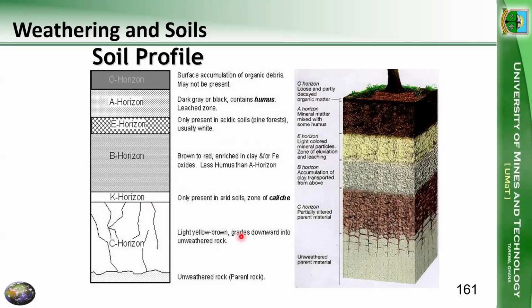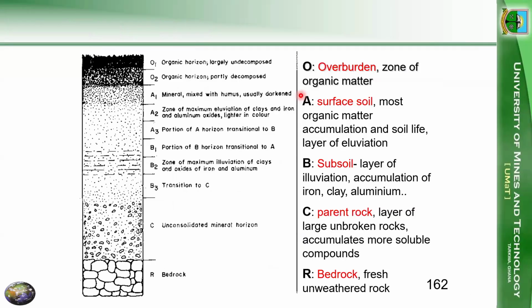Then we can also have the unweathered rock, and then we could have finally the parent rock. In some places, these two can be combined in some texts as the unweathered material. All right. So briefly, we just have the topsoil, we have the subsoil, we have the weathered rock, and then we have the bed or parent rock. All right. So this is an idea as far as that one is concerned.